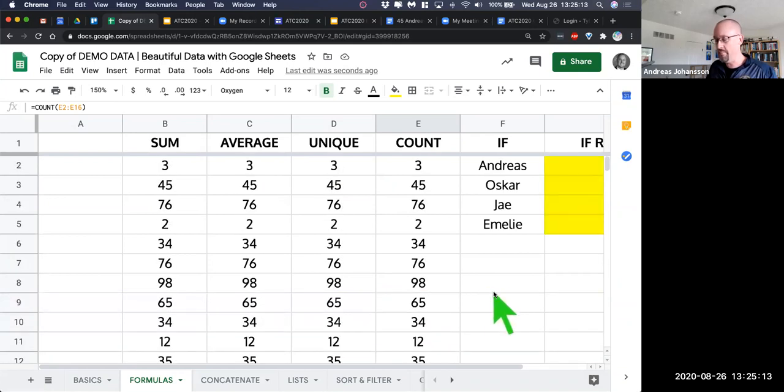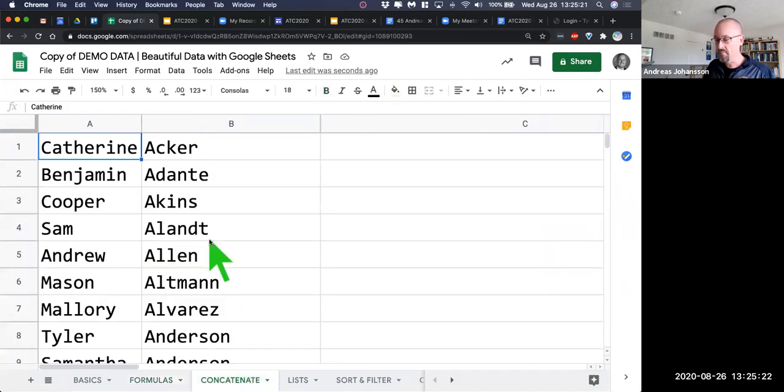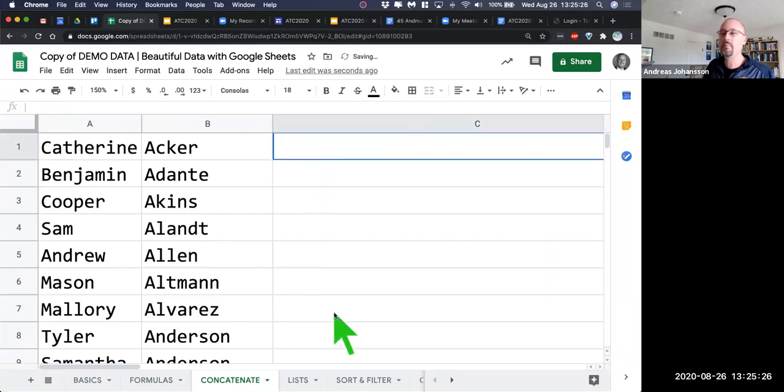So that's a little bit about the formulas, but I want to get to some of the good stuff. So we're going to skip the if formula. If you have questions about that, let me know, we'll help you out. We're going to do some concatenate because that is one that I use all the time, and it tends to be pretty useful, especially for anyone who wants to generate usernames or otherwise.